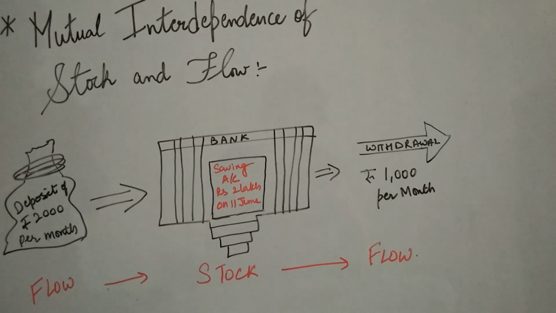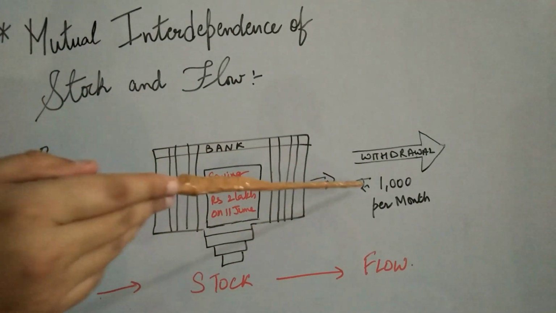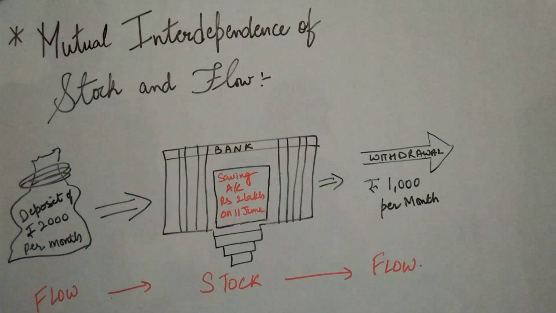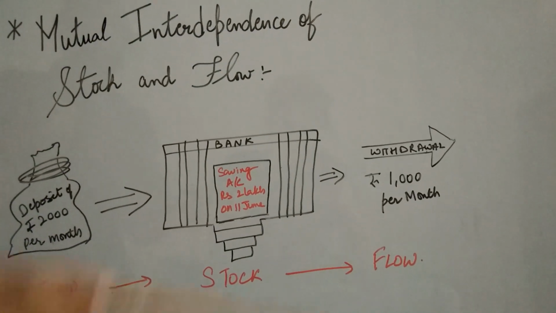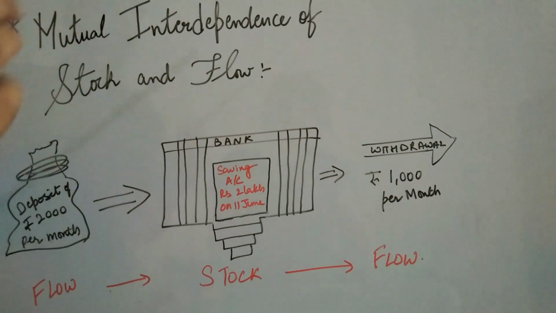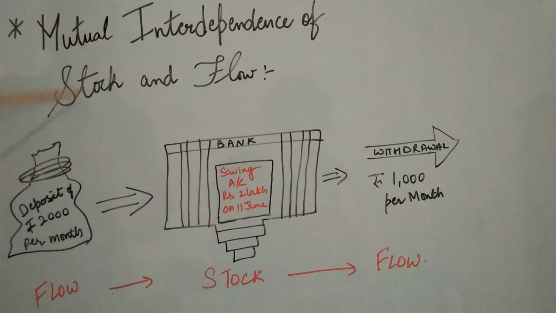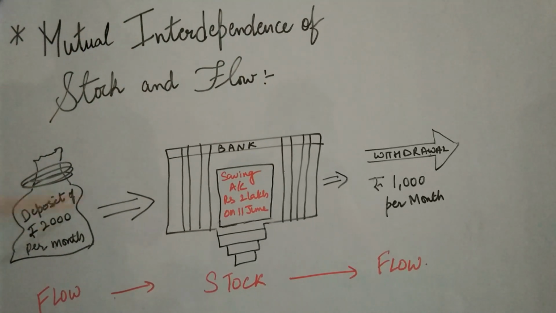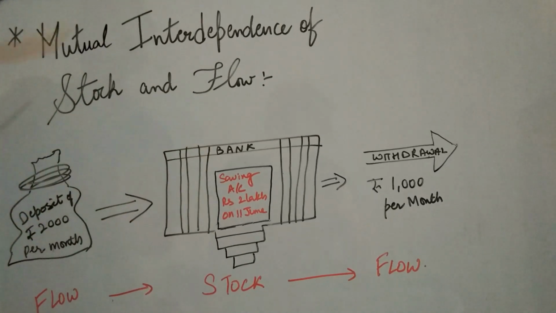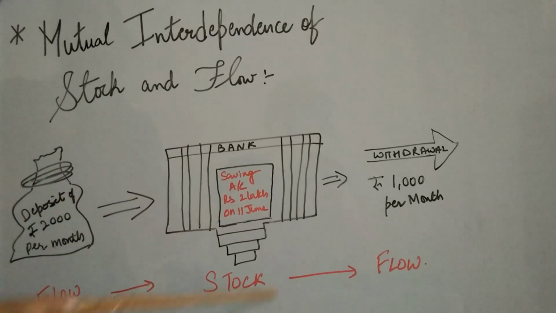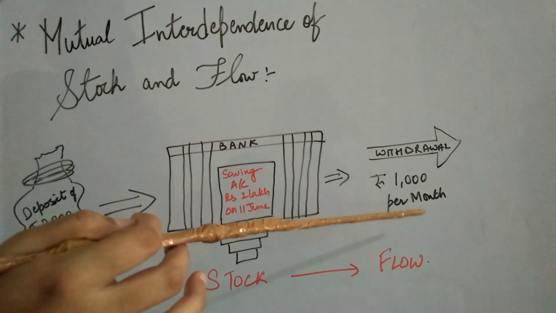Whereas if I withdraw rupees 1000 every month, which means I will be spending this 1000 rupees per month, or on a per day or per hour basis, again I am talking about a specific period of time. So this will be called my flow concept. Therefore, the stock and the flow concepts are mutually related. If there is an increase in the flow, this will lead to a greater stock, whereas if I have a greater stock value, I will have a greater flow of goods and services.